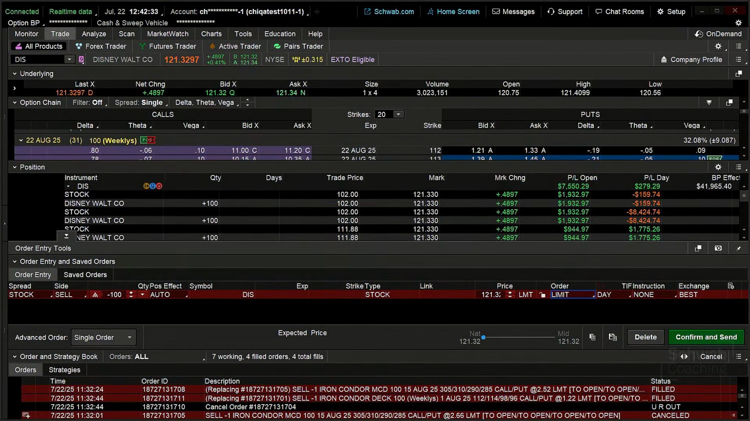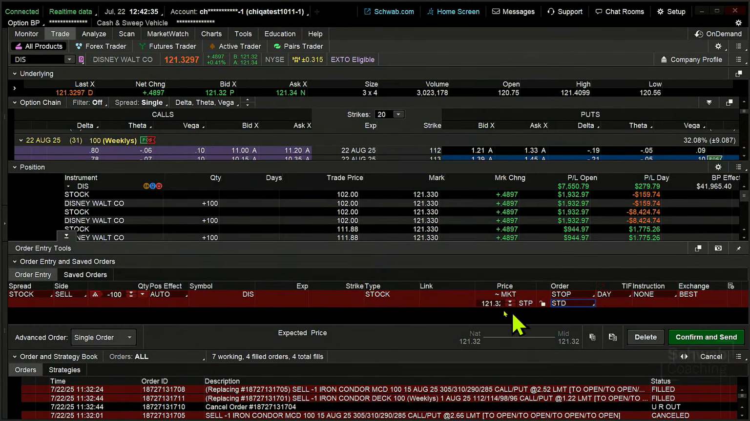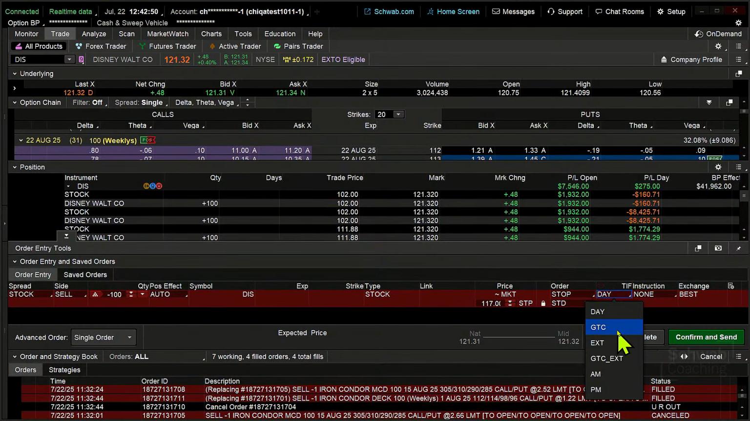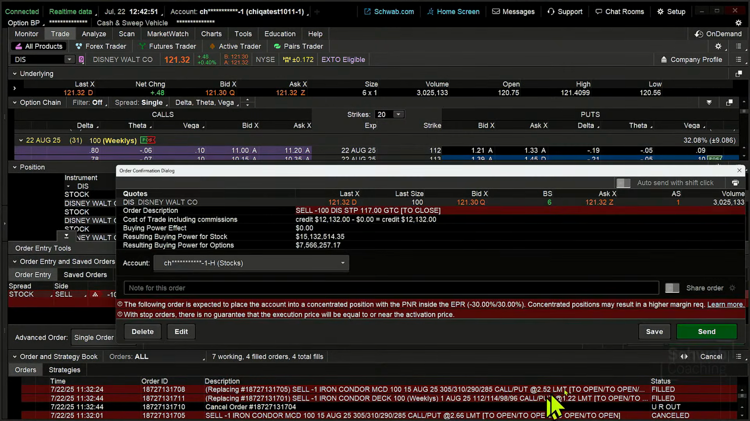And remember, stops aren't a guarantee about where that price is going to get filled, just a determination of where that order to get out is going to be triggered in this particular case. So I'm going to make that 117. We'll make that 117 even. I'm going to put that good till canceled, and click on confirm and send that order off.